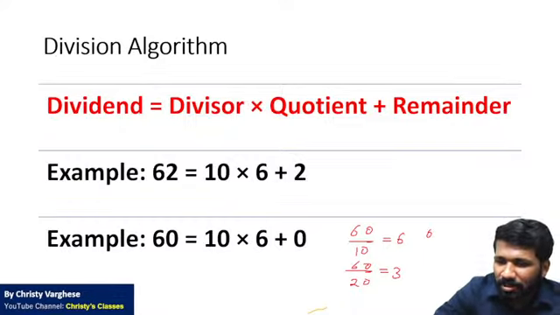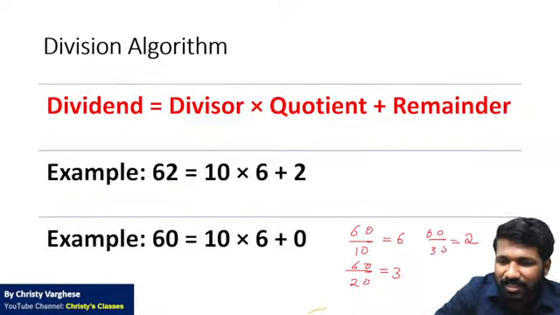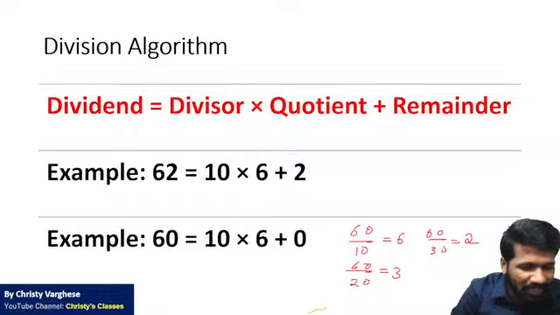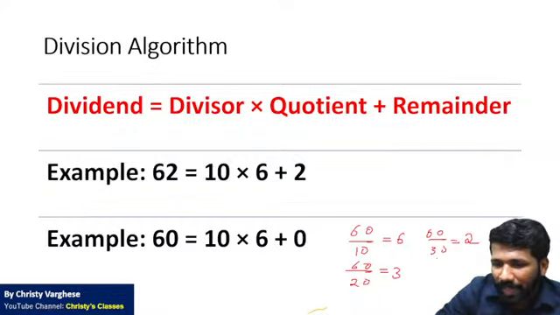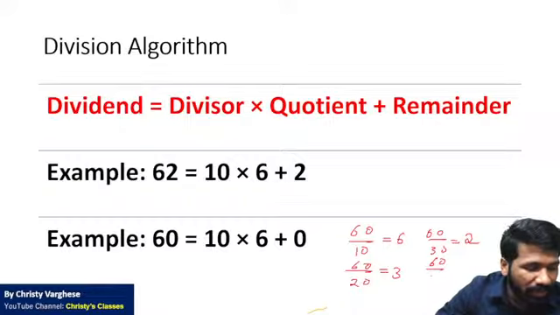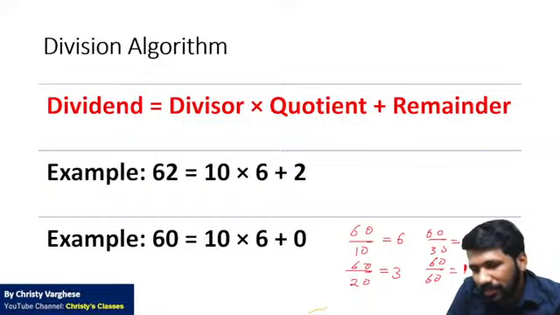If it is 60 chocolates divided among 30 people, everyone will get 2 chocolates each. That is 2 30s will make a 60. 30 plus 30 is 60. That is what is called 60 by 30 equal to 2. And if 60 chocolates are given among 60 people, everyone will get 1 chocolate each.